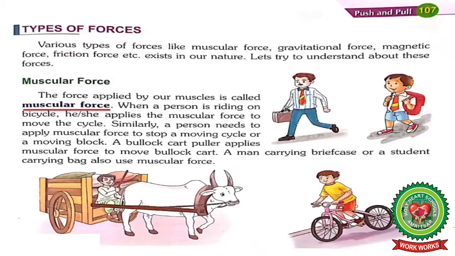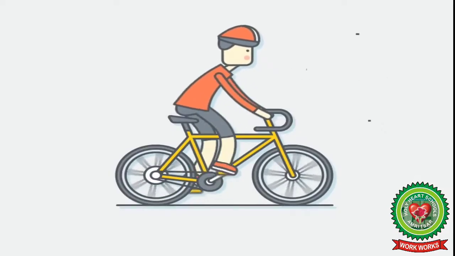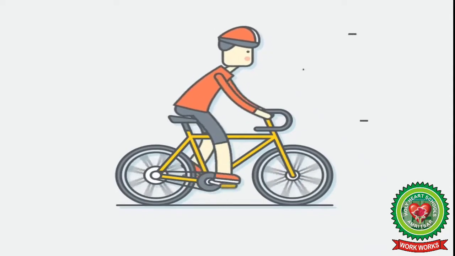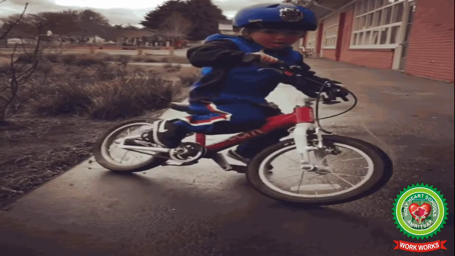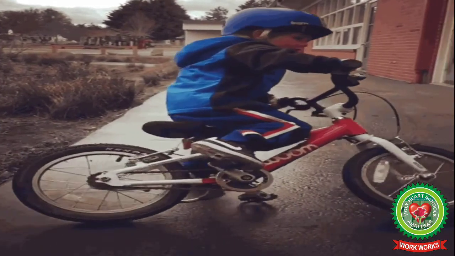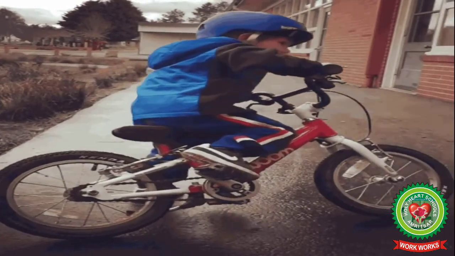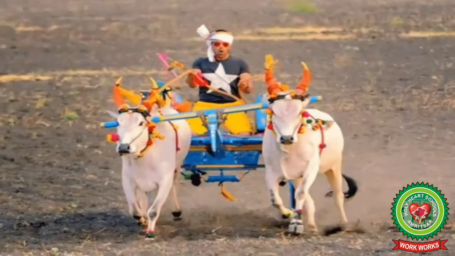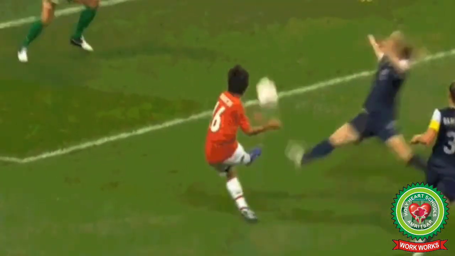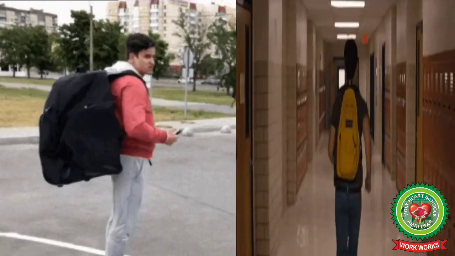Some common examples are a person riding a bicycle applies muscular force to move the cycle. Also, to stop a moving bicycle, a person has to apply muscular force. Other examples of muscular force are moving a bullock cart, playing football, carrying bags on the shoulder, etc.